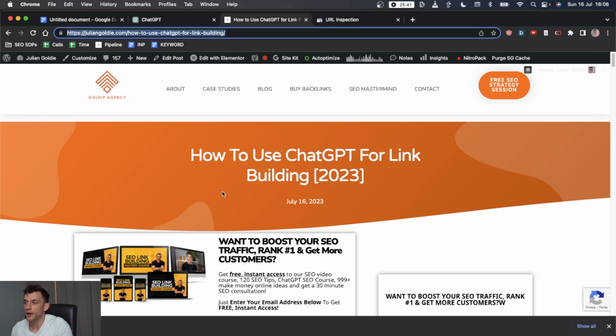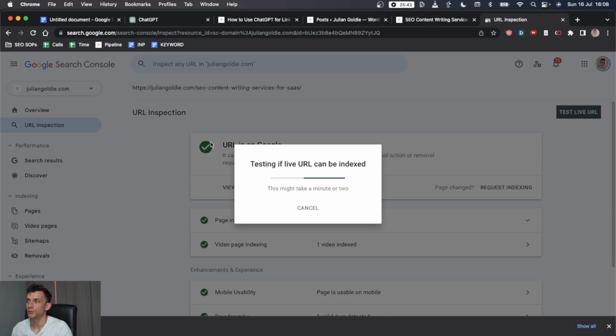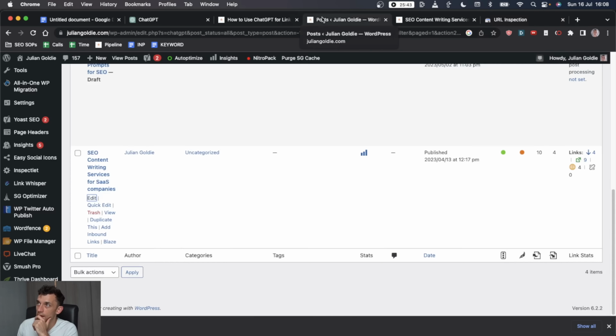On top of that, I'm just going to add a couple of internal links to this page. So let's search my site for ChatGPT, find some relevant places to add a backlink. There we go. One link added internally, and we can re-index this page too. So we'll re-index it like that because it's got an internal link pointing to the post we want to index. So that should help.